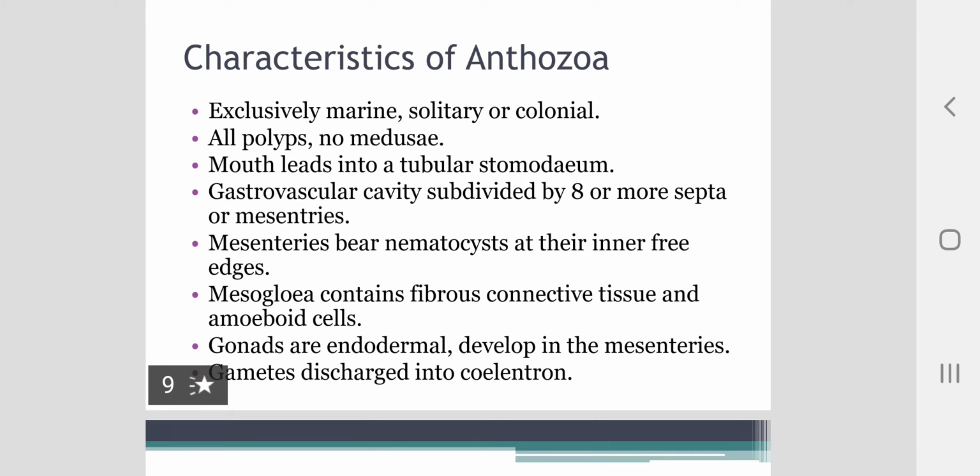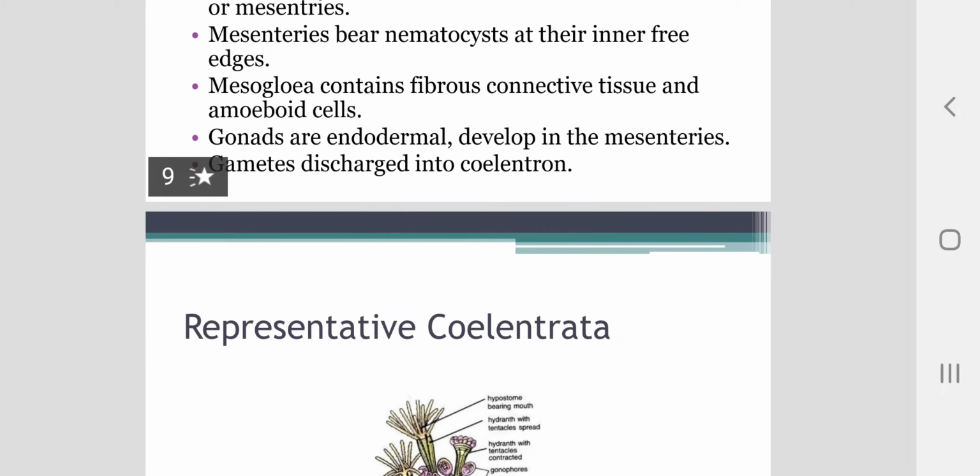Gastrovascular cavity is subdivided by 8 or more septa or mesenteries. Mesenteries bear nematocysts at their inner free edges. Mesoglea contains fibrous connective tissue and amoeboid cells. Gonads are endodermal, develop in the mesenteries, and gametes are discharged into coelentron.